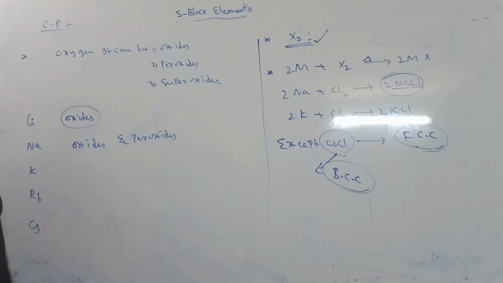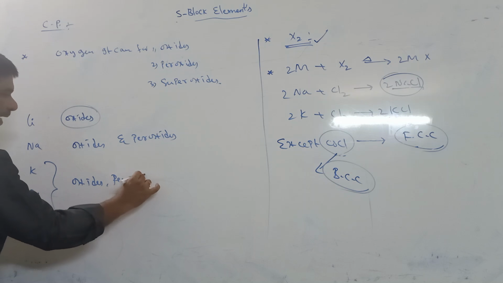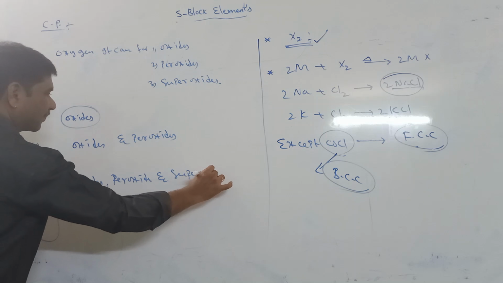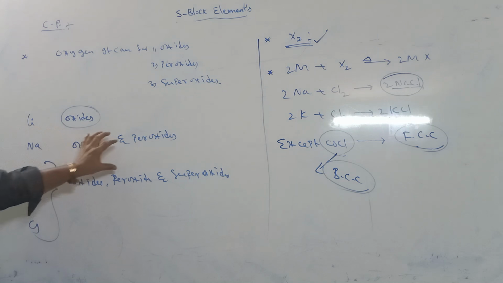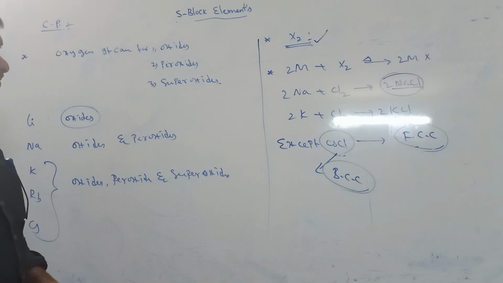The remaining three elements can form oxides, peroxides and superoxides. These group elements can form three types of oxides: simple oxide, called monoxide, peroxides, and superoxides.